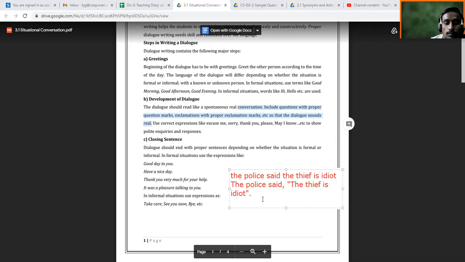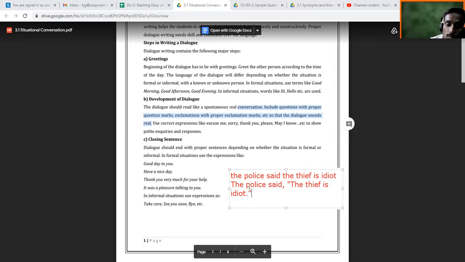It will be capital, not small. And you can give the full stop inside the double inverted comma. When we use double inverted commas, this indicates the words of the speaker as they are.